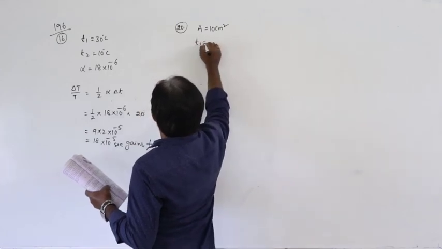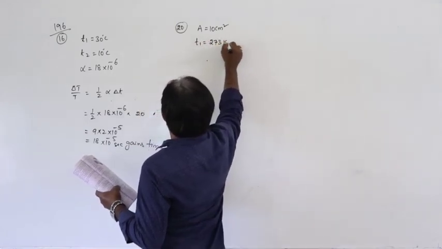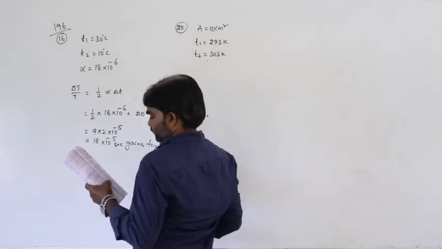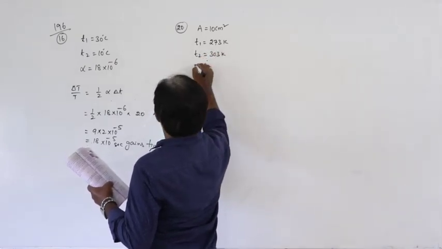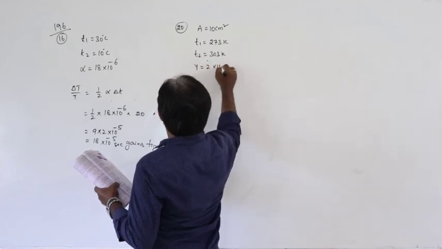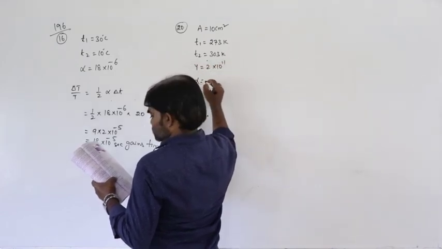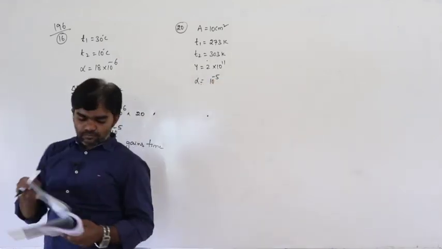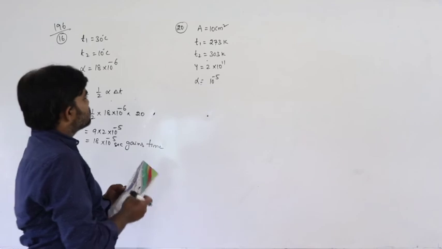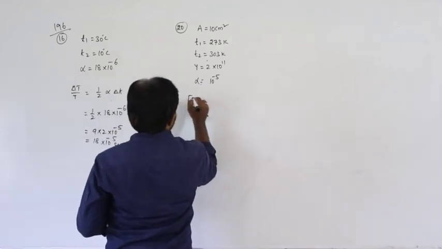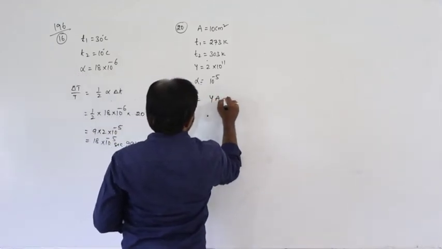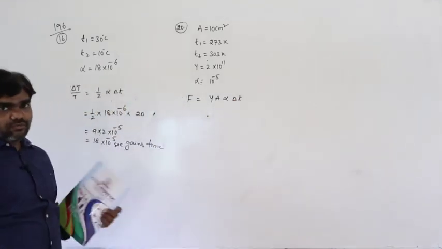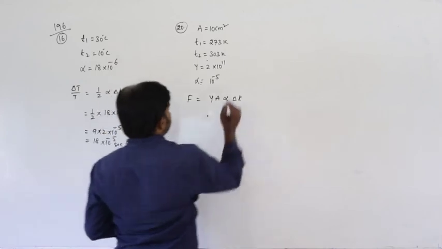So T1 is equal to 273 K and T2 is equal to 303 K. Young's modulus is given as 2 into 10 to the power of 11, alpha is given as 10 to the power of minus 5. So we have to find the thermal force. Just now we discussed the thermal force formula is Y A alpha delta T.